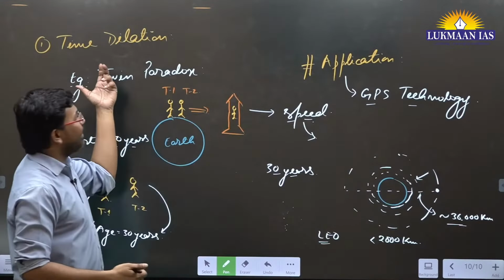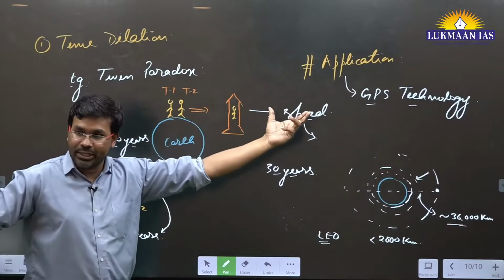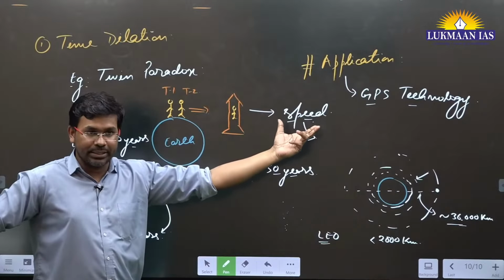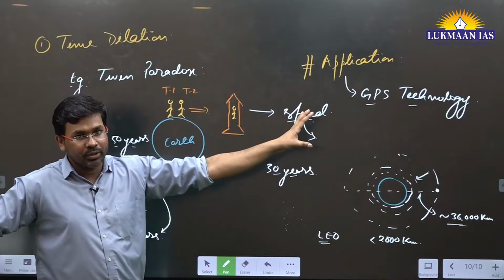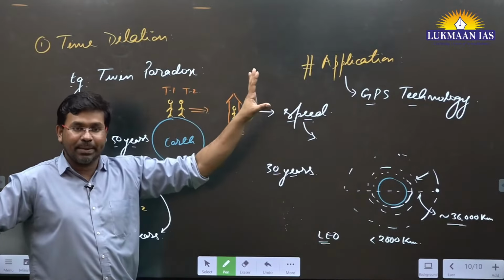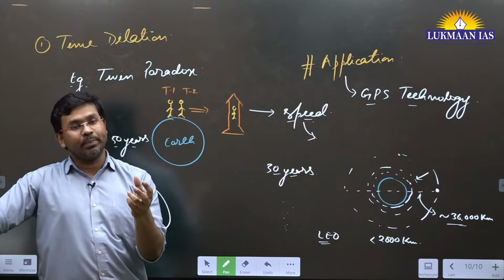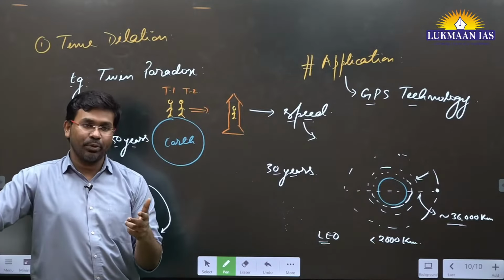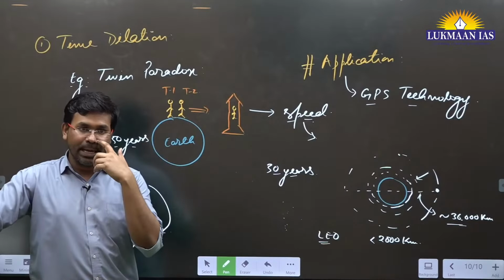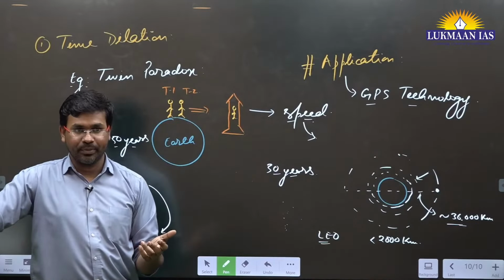So time dilation finds its application in GPS technology. Is it understood? There we have atomic clocks, and we need to keep adjusting the clocks from time to time. Not every day, but from time to time we keep adjusting this.